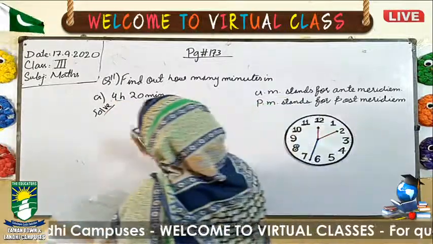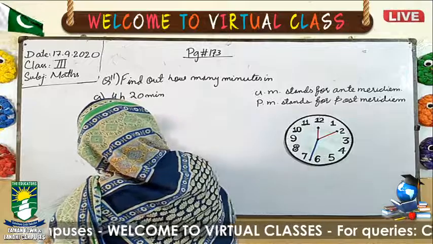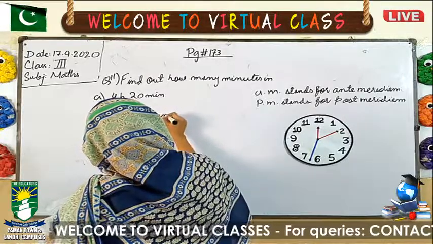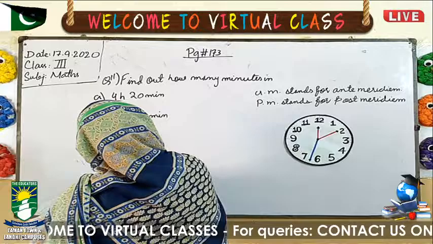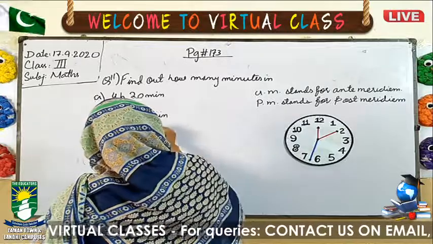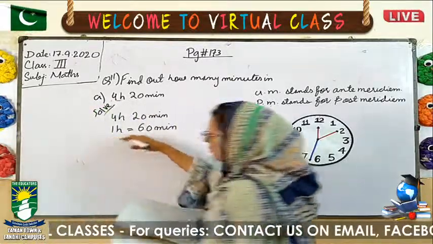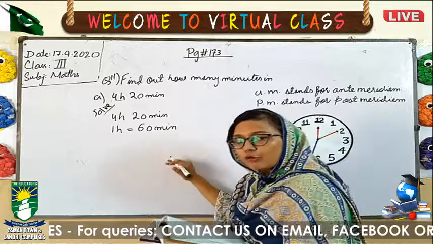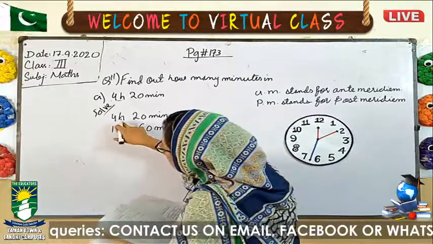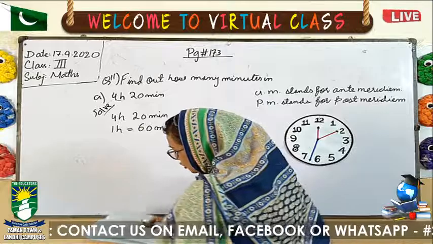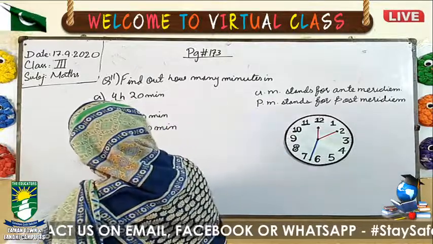First you will simply write over here the question as it is. Then you will write 1 hour is equal to 60 minute. Then you will simply convert this 4 hour into minute, so you will write the question as it is here.